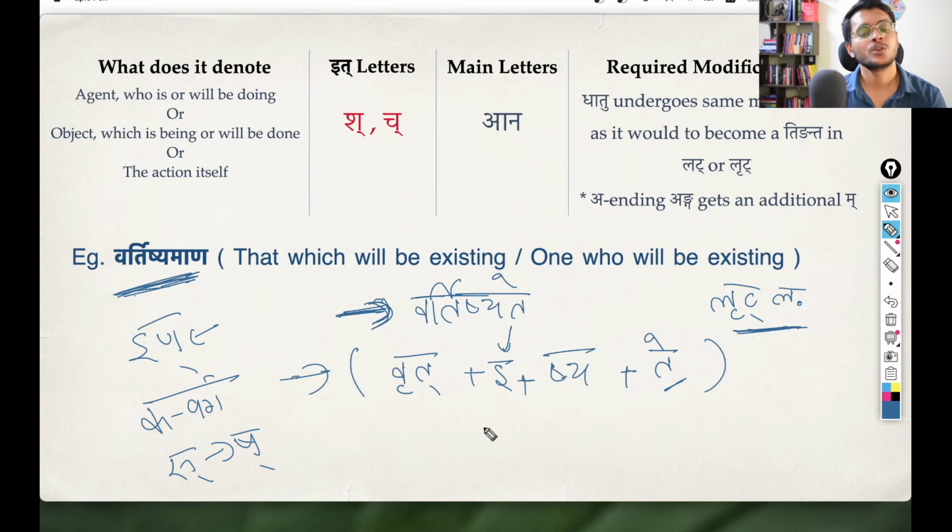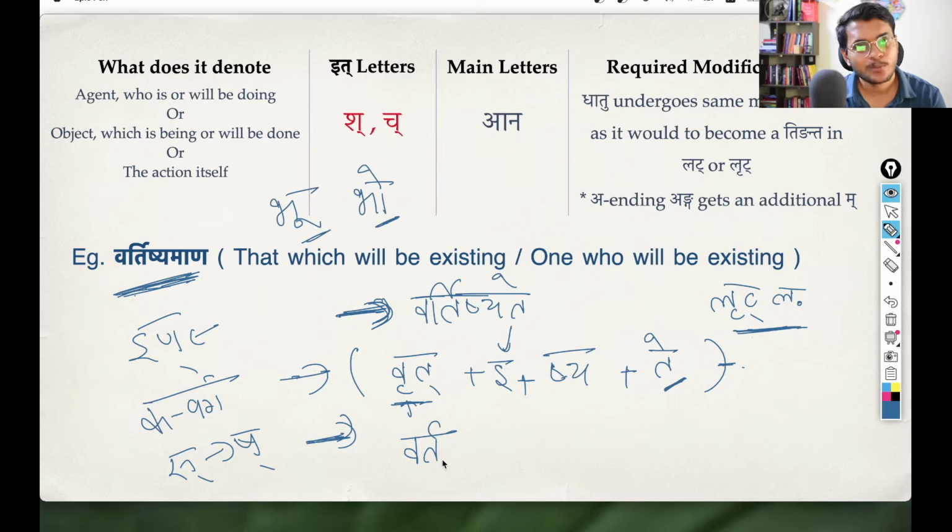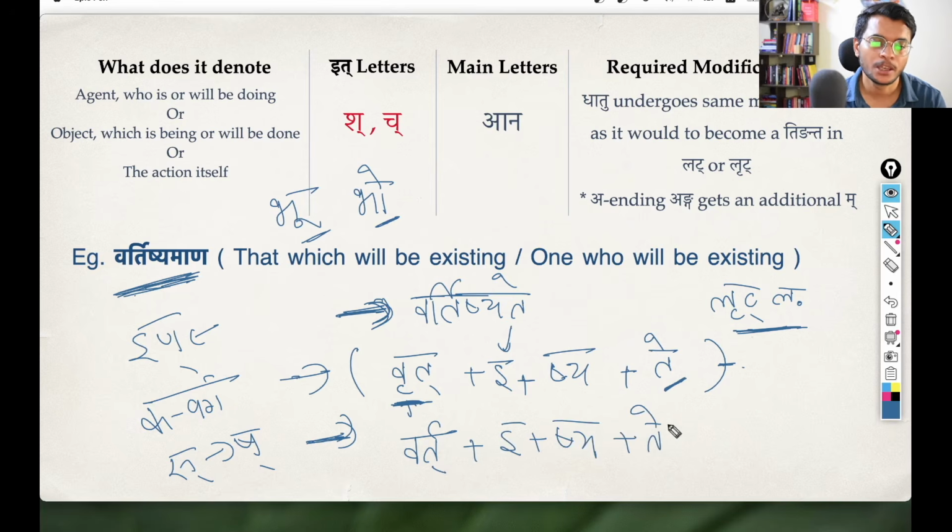So anyways, the equation now is vrit, then the agama e, then the vikaran pratyaya sha, and then you have the ting pratyaya te. And before we combine them together, just that same rule again, that this vrit, the hrasva vowel, is going to get a guna. So this vrit is going to change into this vart. That is what we saw in the lat lakara form also, right? Vartate. So that same rule applies to the penultimate ik vowel also. So vrit becomes vart. So you have vart, you have this e, you have this sha, and you have this te. And now you simply combine them together. No more sandhi is possible.